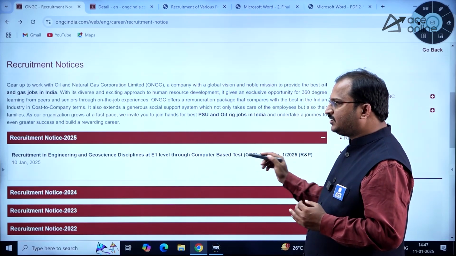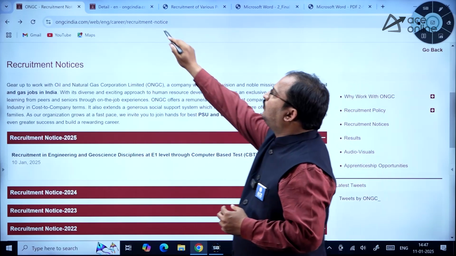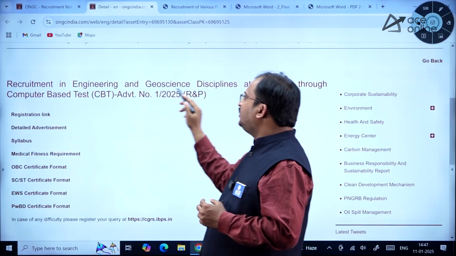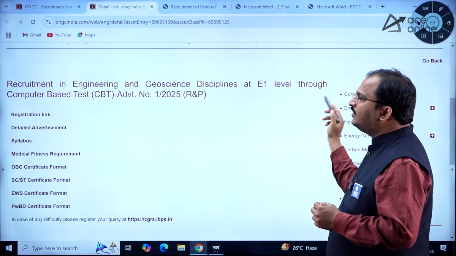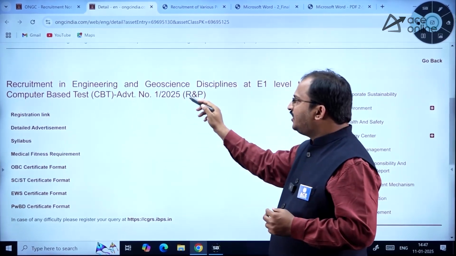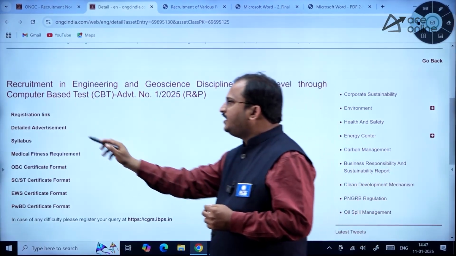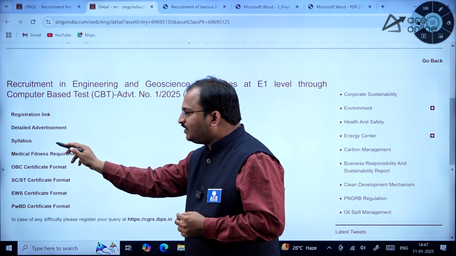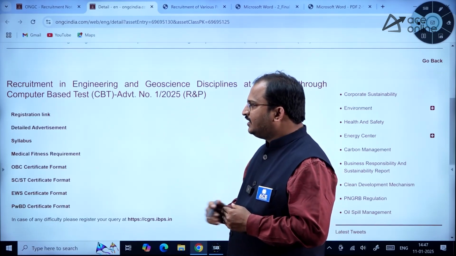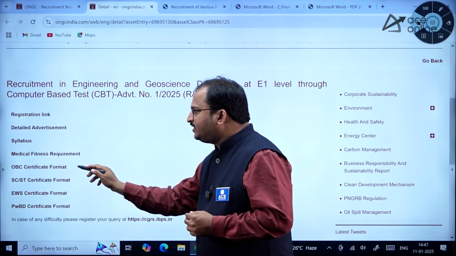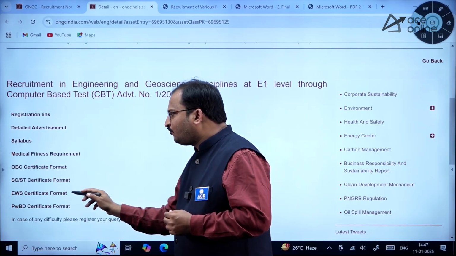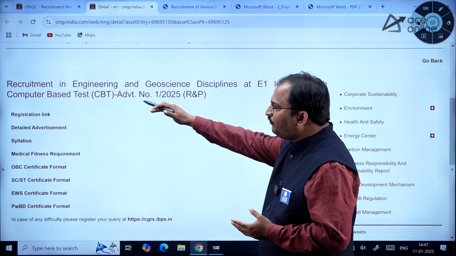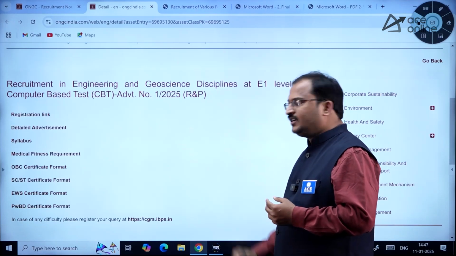So if you click on this recruitment notification, the link will open like this. Recruitment in engineering and geoscience disciplines at E1 level through computer based test, advertisement number 1/2025, and here you can observe the registration link is there. Then the detailed advertisement and syllabus for this computer based test is also given. Then medical fitness requirement, OBC certificate format, SC/ST certificate format, EWS certificate format and PWBD certificate format. Every format is given clearly here, dear students.